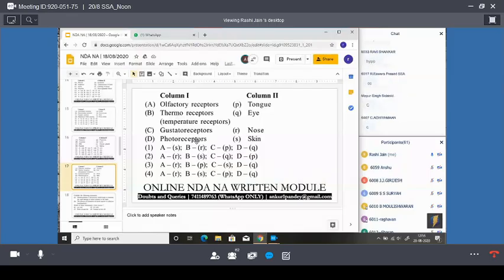Okay. Now, can we move towards another question? My next question for you is, herbivore is an animal that feeds on both plants and animals. It is the first statement.